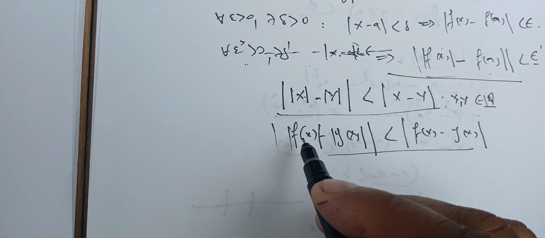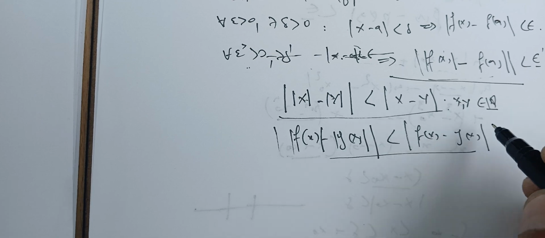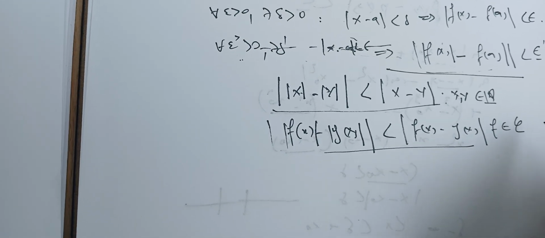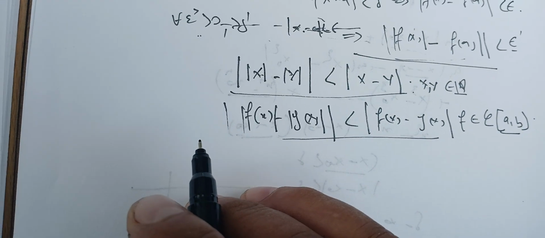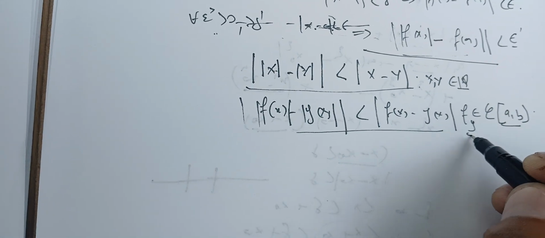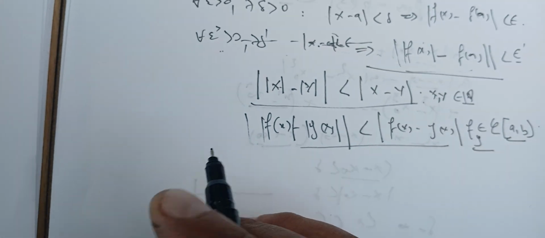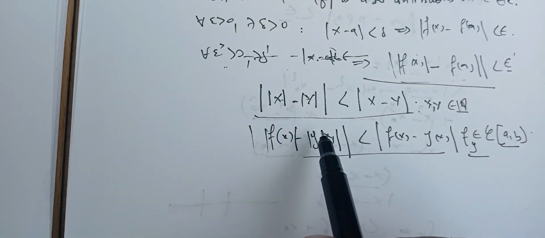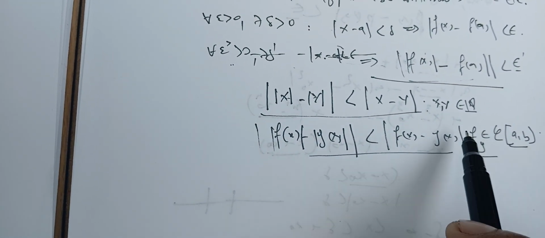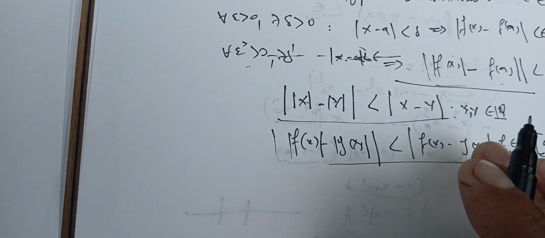Here x is in R, but f and g are continuous functions on some interval [a, b]. That's not the issue now.